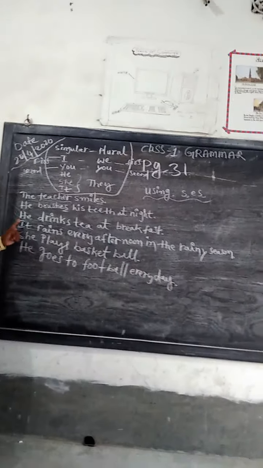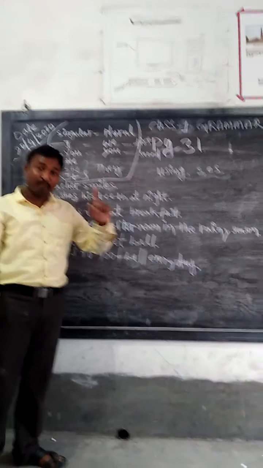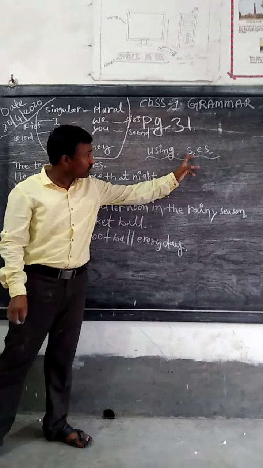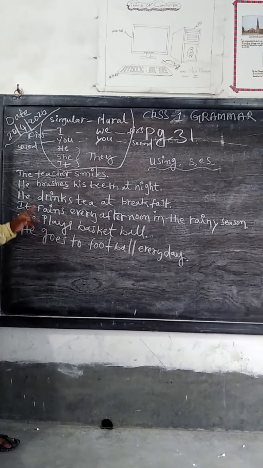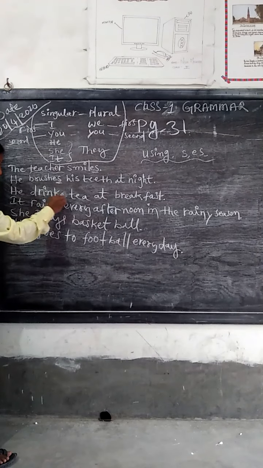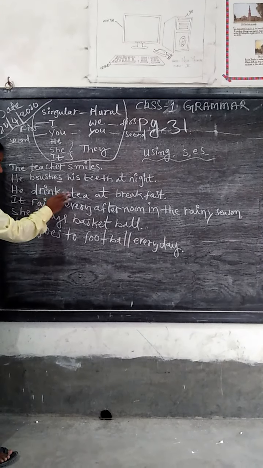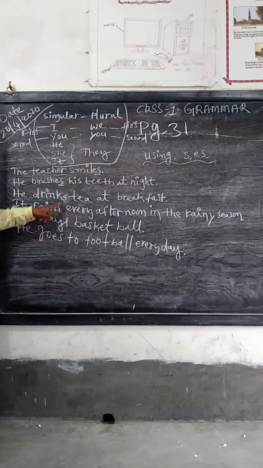Okay, you see, he drinks tea at breakfast. I told you before, in the present tense, we use S or ES. Okay, you see, he drinks, and we are not writing ES here. It is wrong. Here we are writing only drinks.